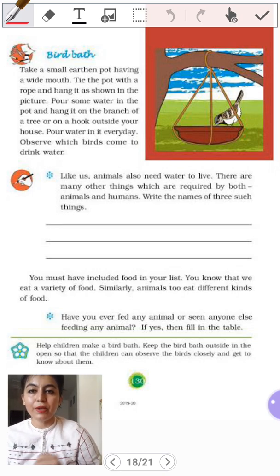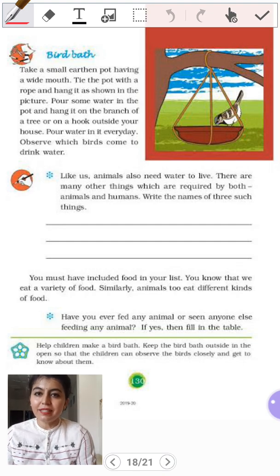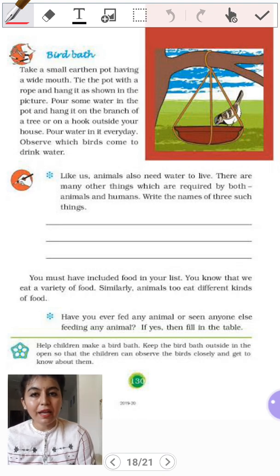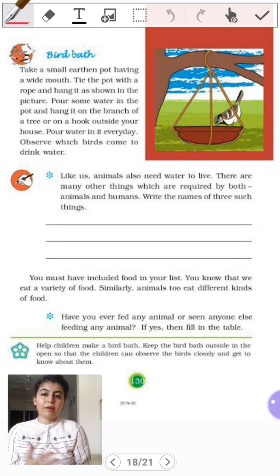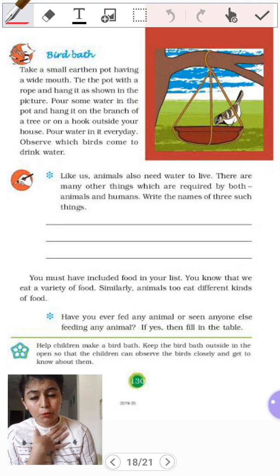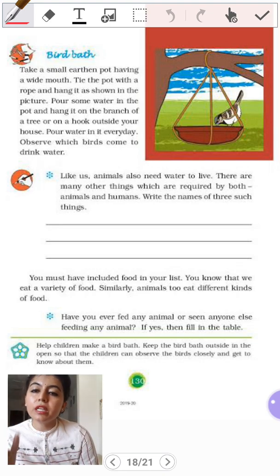Then we have one question here. Like us, animals also need water to live. There are many other things which are required by both animals and humans. Write the names of 3 such things. Otherwise you need to do it, but I'm going to explain it to you. We need food, we need air, we need water. So animals also need all these 3 things to survive, to stay alive.